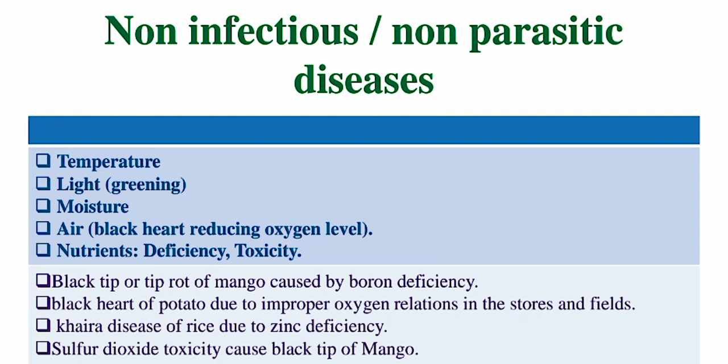There are some reasons like temperature, light, moisture, air, nutrient deficiency and toxicity that cause many diseases in different crops. For example, black tip or tip rot of mango caused by boron deficiency, black heart of potato due to improper oxygen level, Khera disease of rice due to zinc deficiency, sulfur dioxide toxicity causing black tip of mango, improper aeration causing black heart of potato, high exposure to light causing greening in potato, and bitter pit disease of apple due to calcium deficiency.